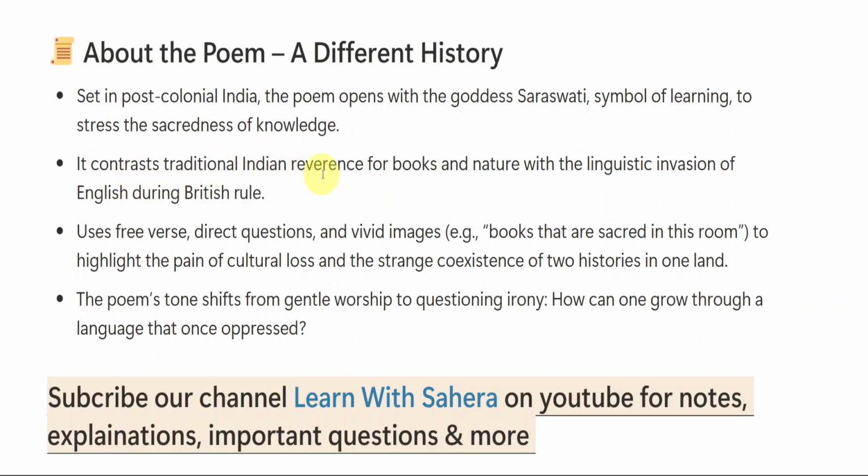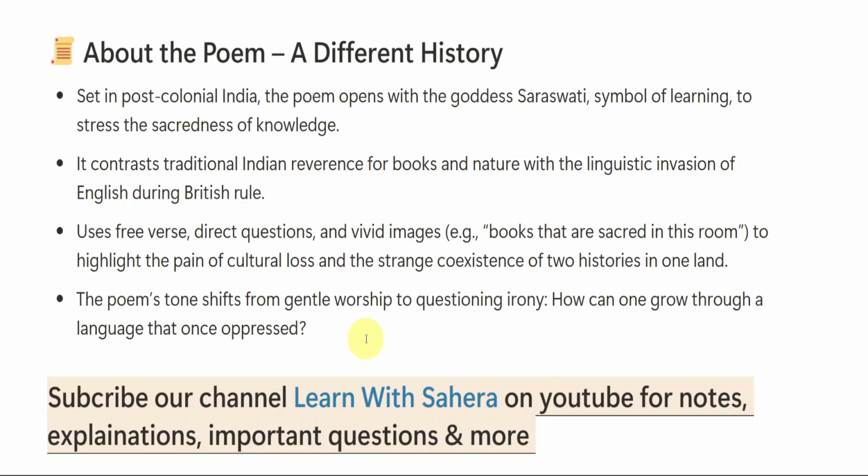It contrasts traditional Indian reverence for books and nature with the linguistic invasion of English during British rule. It uses free verse, direct questions, and vivid images, books that are sacred in this room, to highlight the pain of cultural loss and the strange coexistence of two histories in one land. The poem's tone shifts from gentle worship to questioning irony, how one can grow through a language that once oppressed.